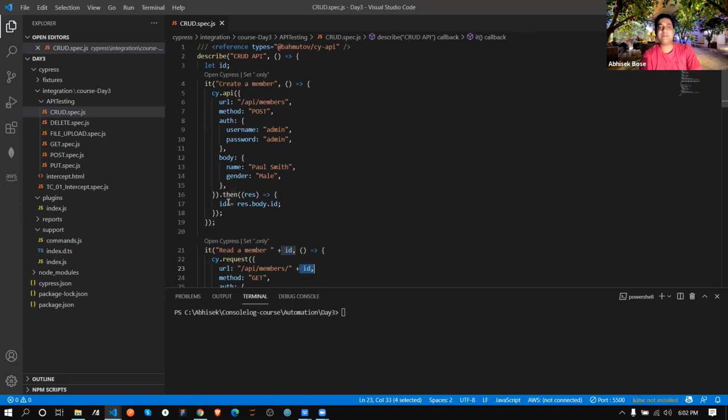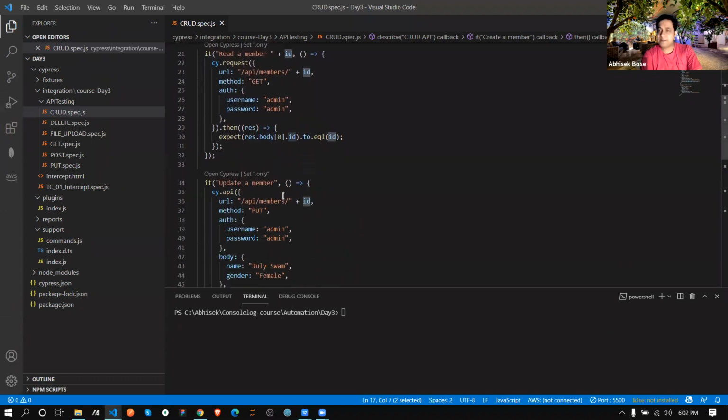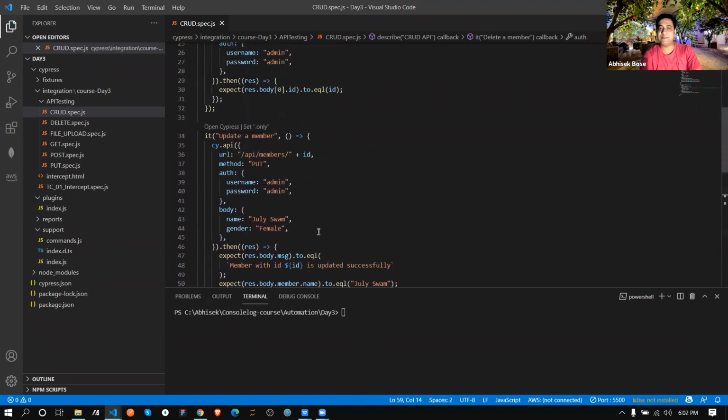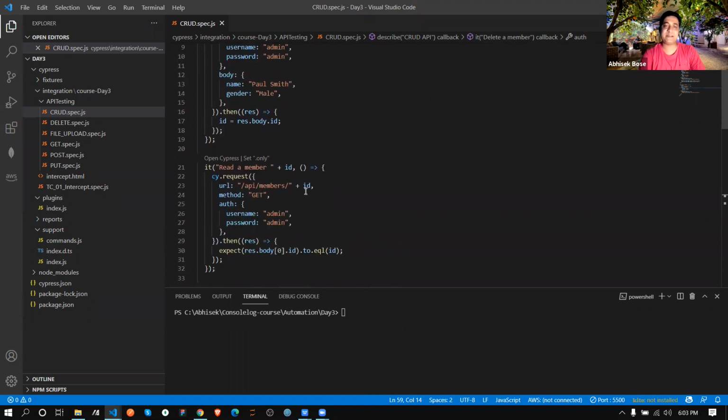So that's why we are holding this ID, and that ID I'm using when reading, updating or deleting that member. If you are not passing it and your developer has not built the code properly, then whatever users are there, everyone is deleted. That should not be correct. You need to delete or update a particular user, so that's why you are passing that ID. Clear up to this? Yes, yes.